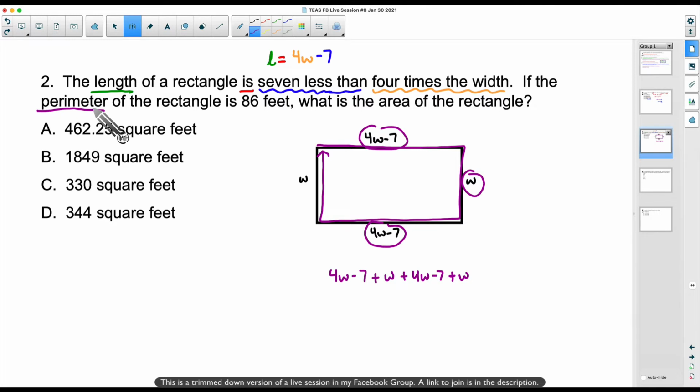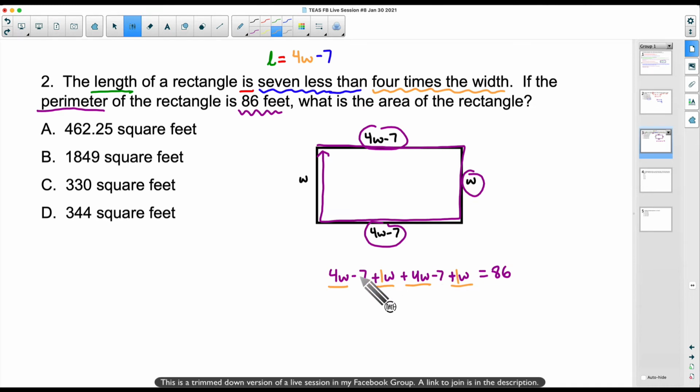That is the perimeter, and we said the perimeter is 86 feet. So I'm going to set this equal to 86 feet. Don't let this intimidate you too much. Practice your equations. Watch what I'm going to do here. I see a 4W, an understood 1W, a 4W, and another understood 1W. These are all on the same side of the equation. They're all on the left side.